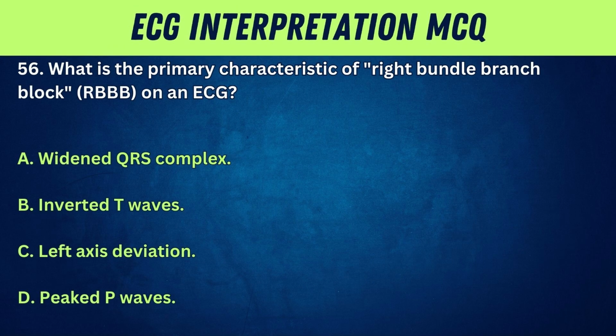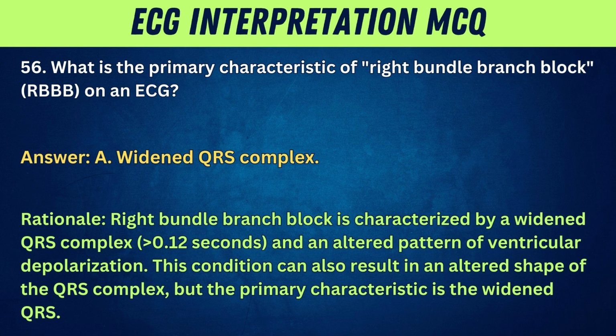56. What is the primary characteristic of right bundle branch block, RBBB, on an ECG? A. Widened QRS complex. B. Inverted T waves. C. Left axis deviation. D. Peaked P waves. Answer: A.